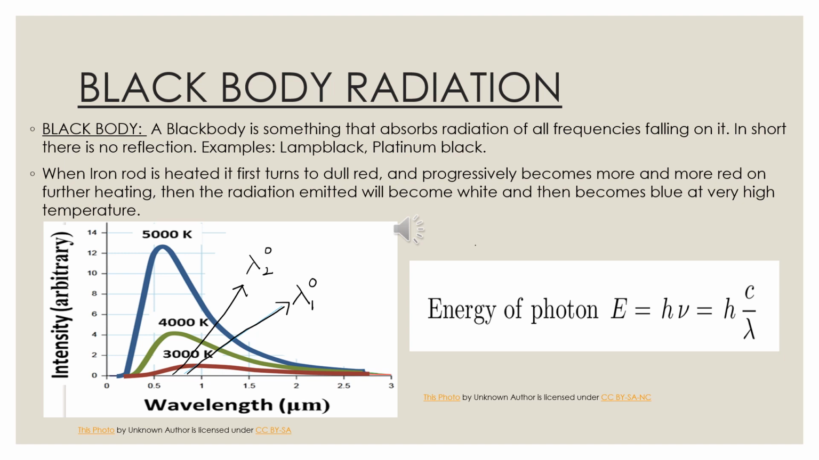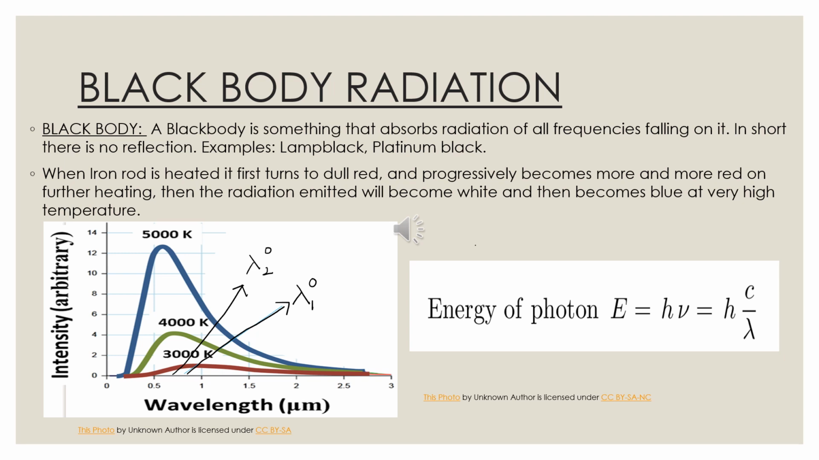Consider two objects A and B. Let us take the first two temperatures, 3000 Kelvin and 4000 Kelvin. So the objects A and B are at temperatures T1 and T2 respectively. Object A emits radiation with maximum intensity at a particular wavelength, lambda naught 1. Similarly, object B emits radiation with maximum intensity at wavelength lambda naught 2. It has to be noted that lambda naught 2 is less than lambda naught 1. This is the experimental observation.